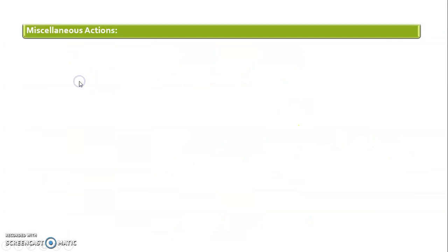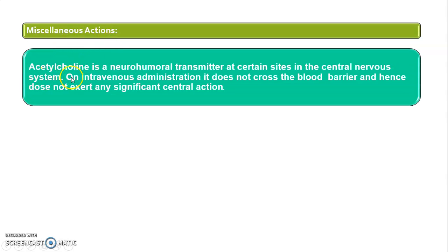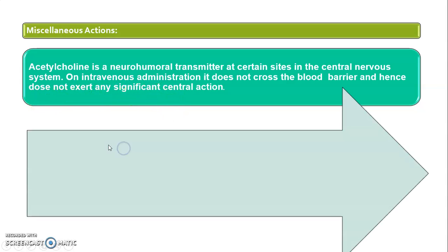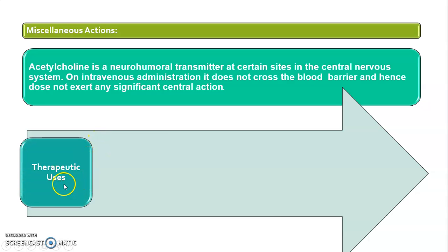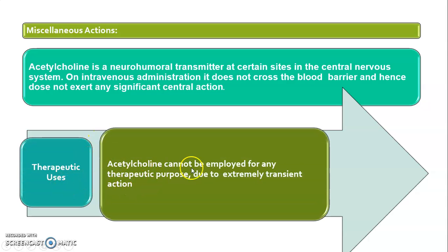After that, we see the miscellaneous actions of ACH. Acetylcholine is the neurohumoral transmitter at certain sites in the central nervous system. On intravenous administration, it does not cross the blood-brain barrier and hence it does not exert any significant central action. Therapeutic uses of acetylcholine. Acetylcholine cannot be employed for any therapeutic purpose due to its extremely transient action on various organs. That's why it is not employed for therapeutic purposes.